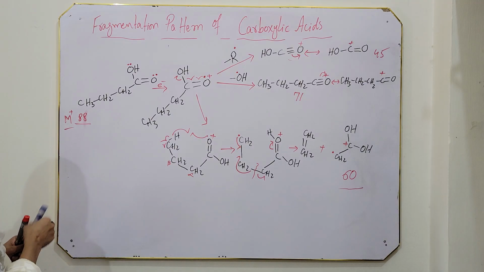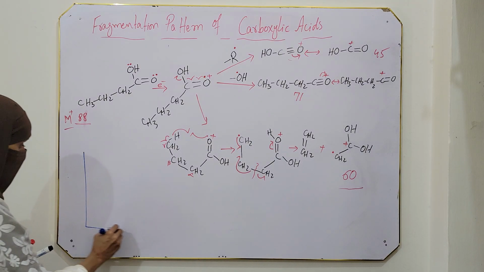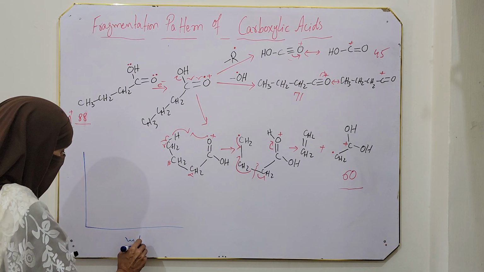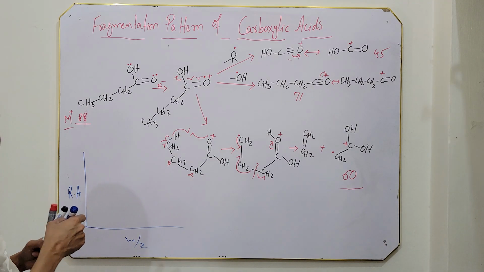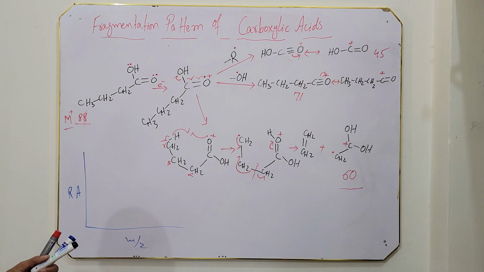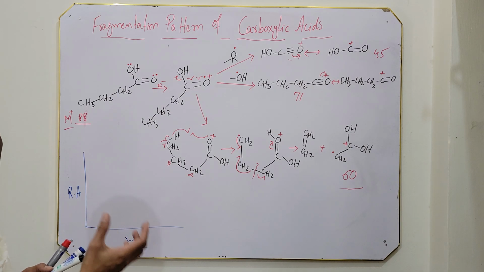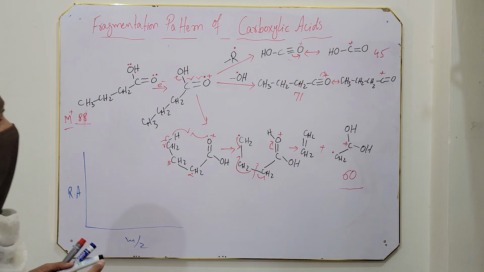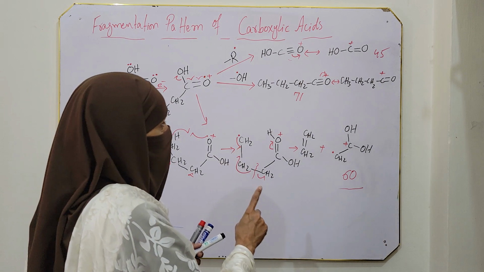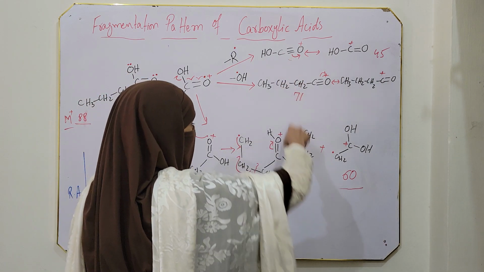When we draw the mass spectra of this compound, the x-axis is mass to charge ratio and the y-axis is relative abundance. In case of carboxylic acid, the molecular ion peak is comparatively strong. We got a comparatively strong molecular ion peak, and when we have to decide the base peak, we have these three options.